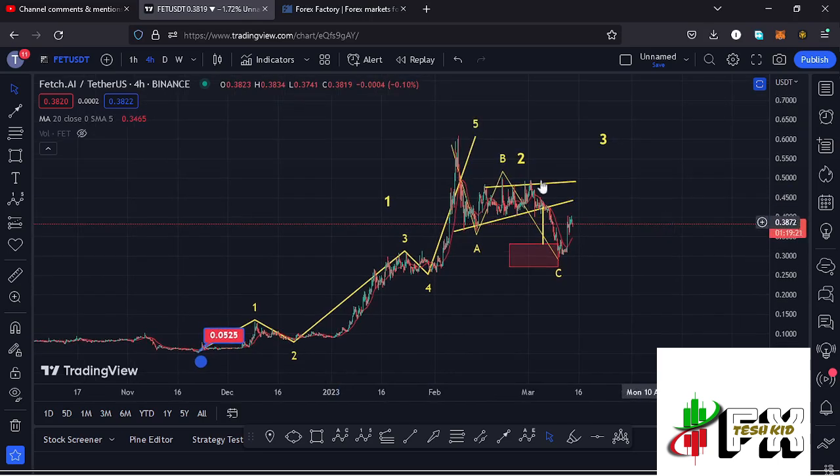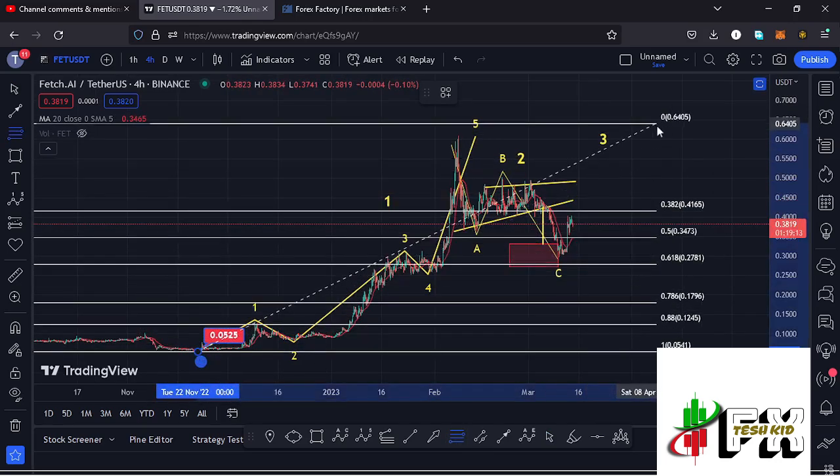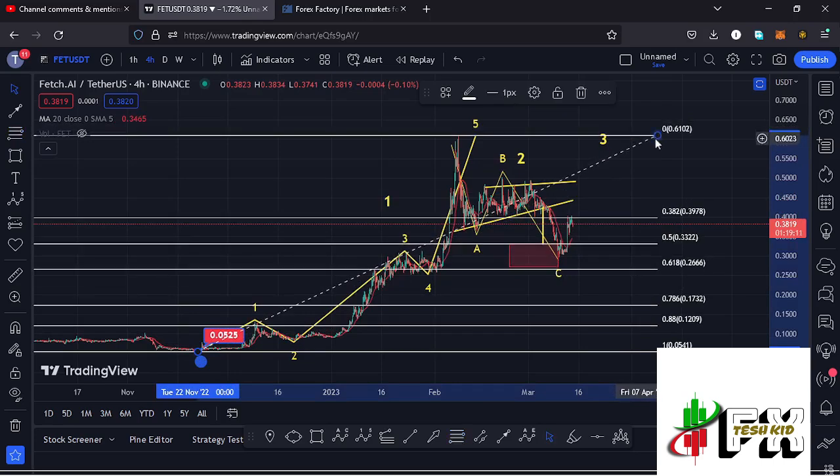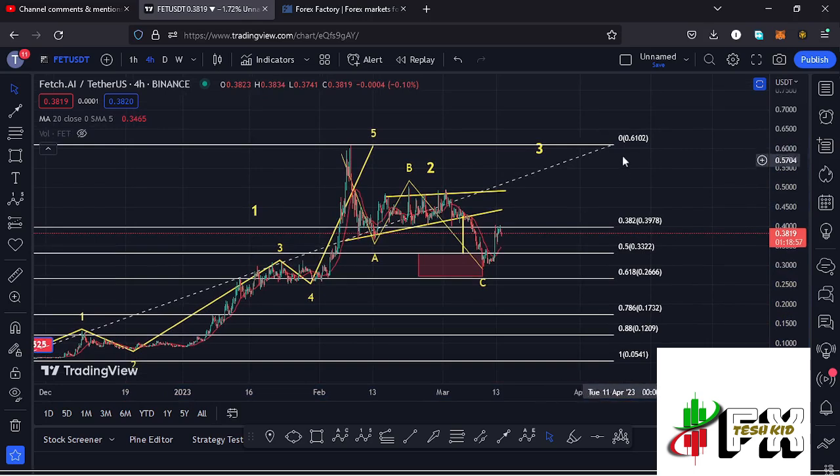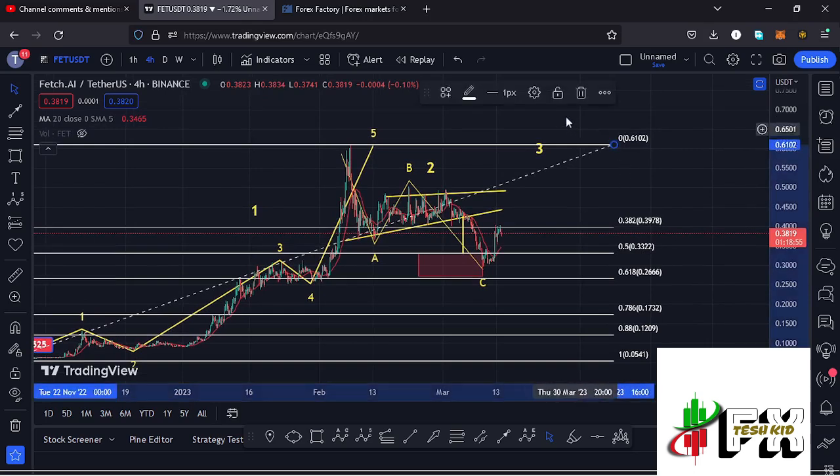whatever we expected next was a corrective structure in the formation of a larger Elliot wave count 2, and using the Fibonacci's connecting them from the low of the first wave to the high of that wave 1, I was able to come up with a minimum retracement area in the formation of that wave 2 between the fib level 0.5 and the fib level 0.618, which is a target area that lies between the $0.3322 mark and the $0.2666 mark, which is a target area that we have fully maximized, and there are chances that we have bottomed